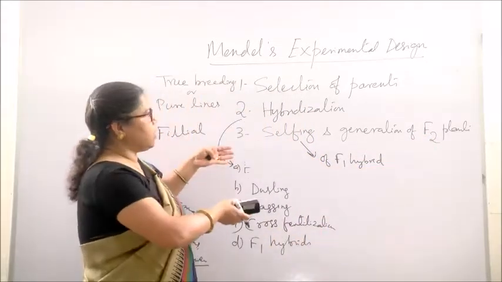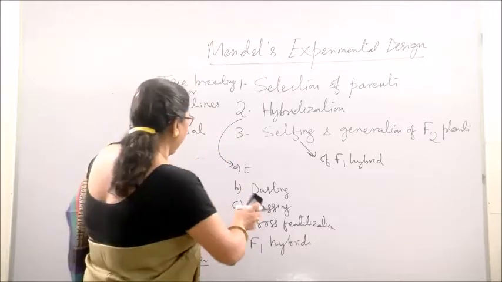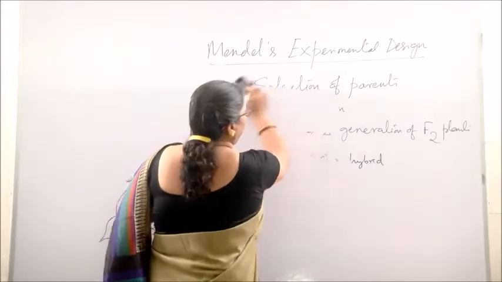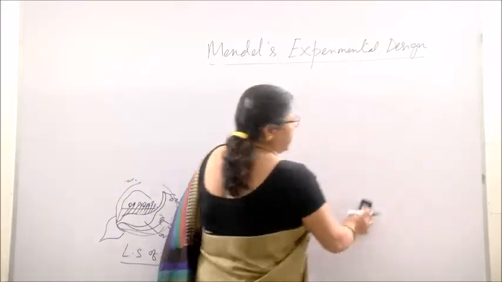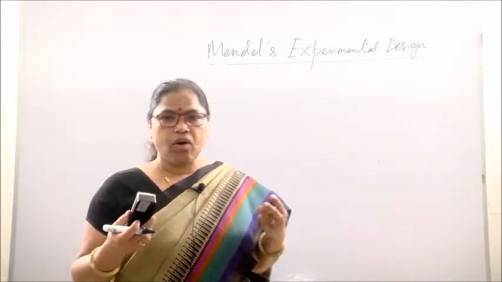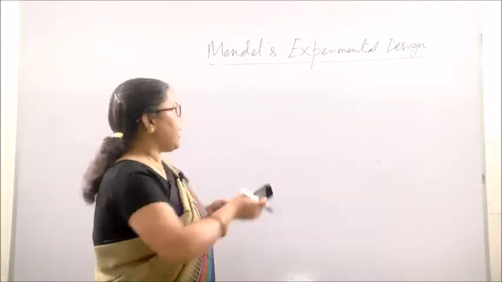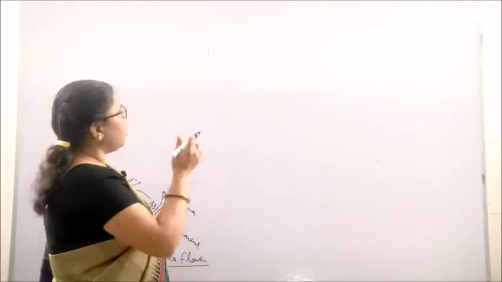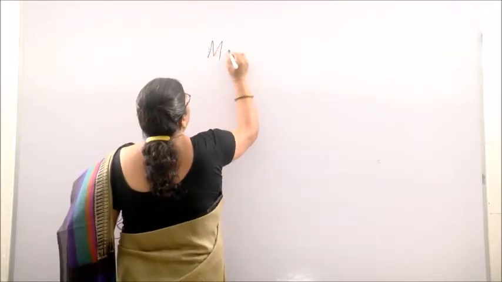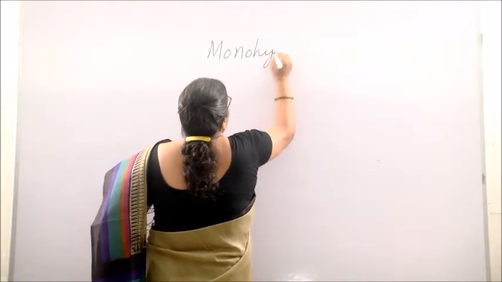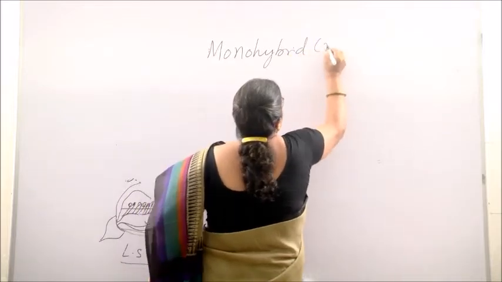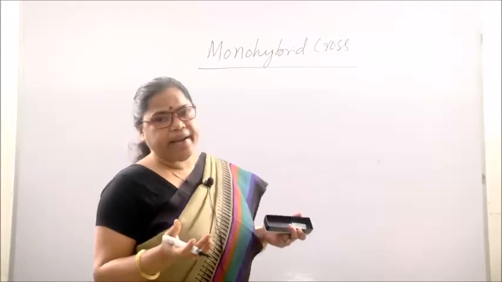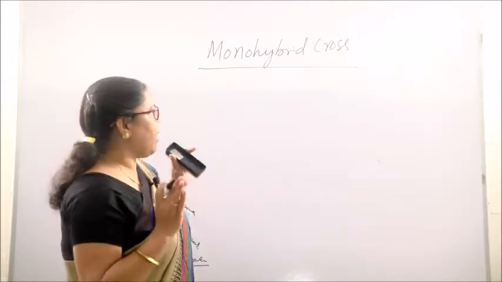So this was his experimental design, and with this design of experiment he studied the inheritance of a single gene and the inheritance of more than one gene. Accordingly there are different types of cross experiment we will discuss. One is known as monohybrid cross, and another we will discuss is the dihybrid cross. So what is a monohybrid cross?